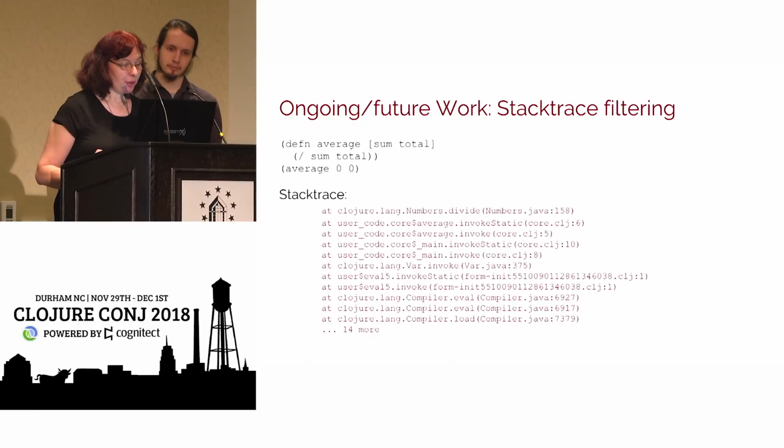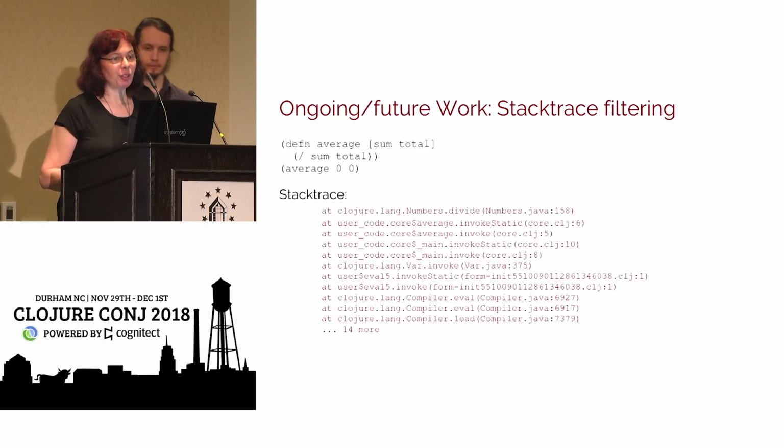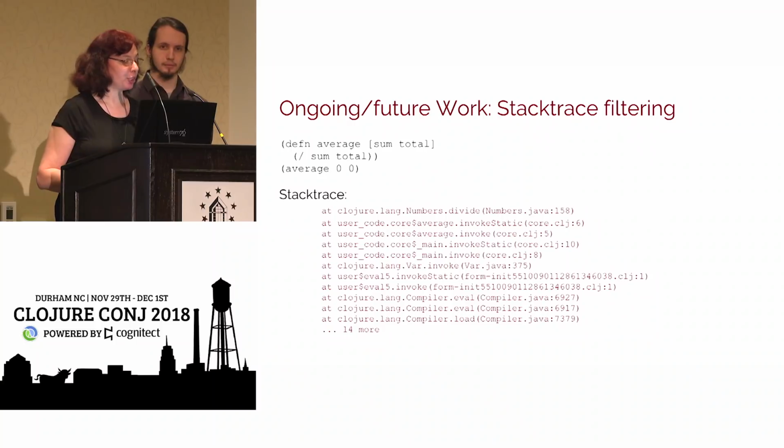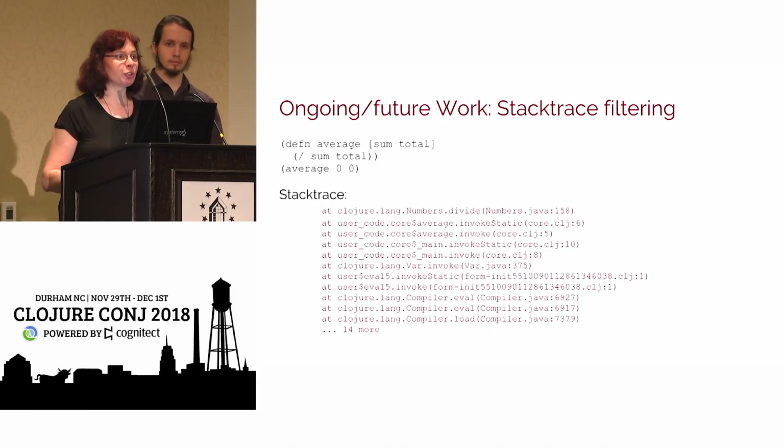All right, so now on to some things that we would like to have. Now that we can get an actual exception object, we can have stack traces. And we played with stack trace filtering in our earlier versions, when we would just catch an exception. But there is more work to be done there.